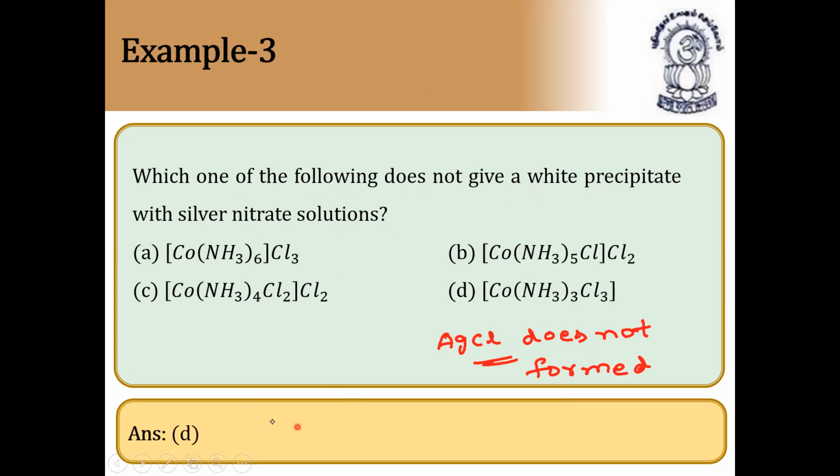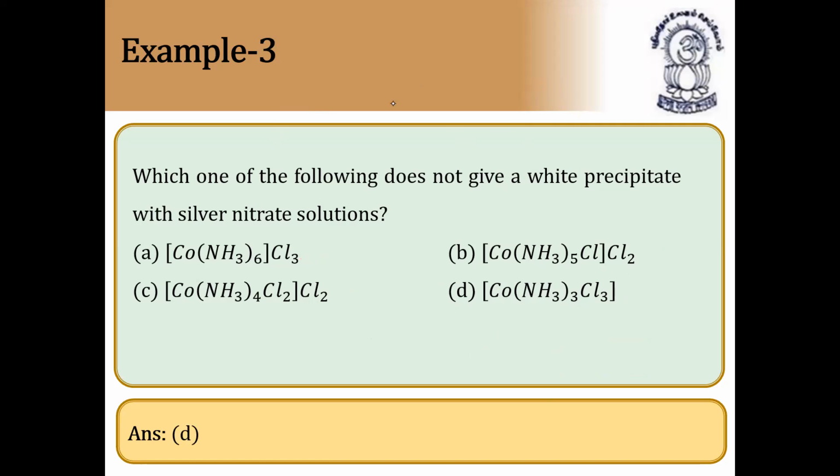So this is based on a theoretical question. Answer D. In this, silver chloride does not form. In all the others, the chlorine should be present outside, because it needs to be ionizable. Here you can see the chlorine is not getting ionized, because everything is given in the coordination sphere. All the chlorines are present in the coordination sphere. Not even one chlorine is present outside the coordination sphere. So definitely silver chloride precipitate will not form, because the chlorine should ionize. Here no ionization takes place for D. So the answer is D.